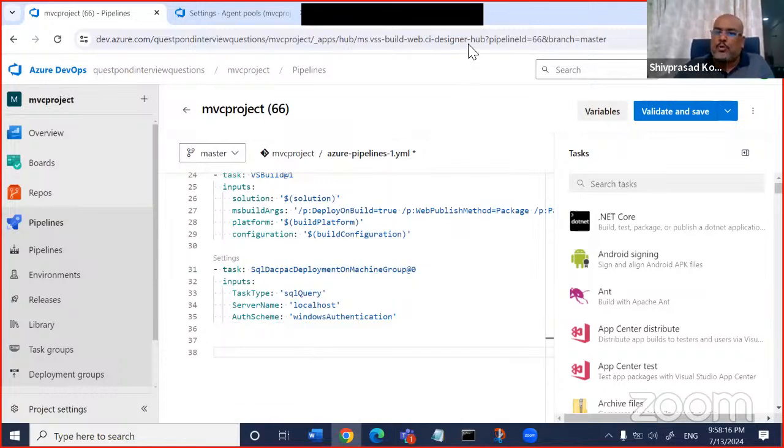So, answering your question, please note that the YAML will not do it by itself. One of the steps of the YAML will do it.